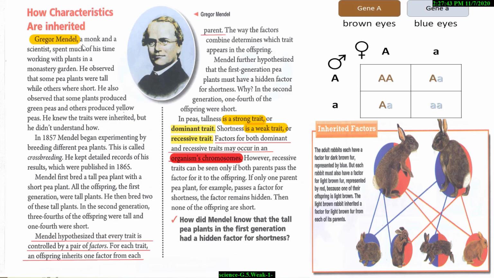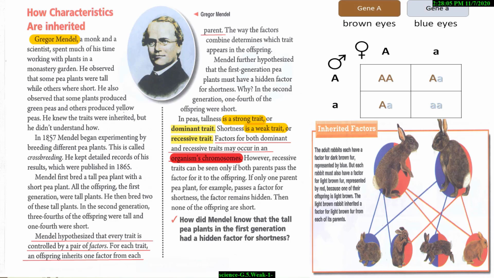Gregor Mendel was a scientist. He observed that some pea plants were tall while others were short. He also observed that some plants produced green peas and others produced yellow peas. He knew that traits were inherited, but he didn't understand how.